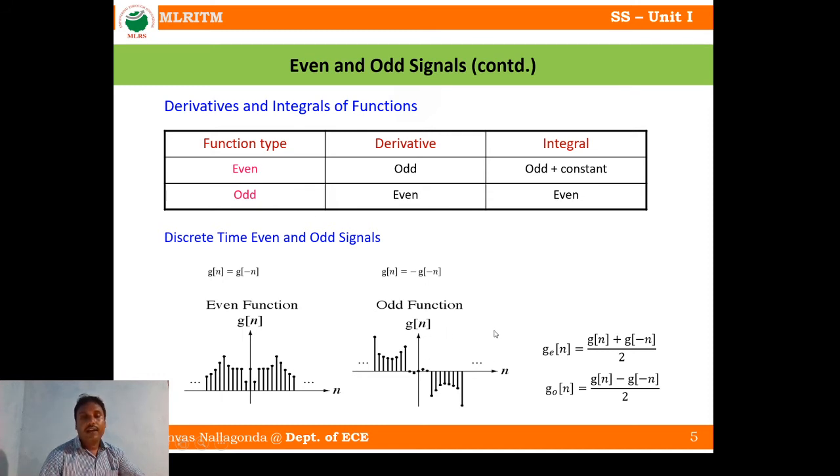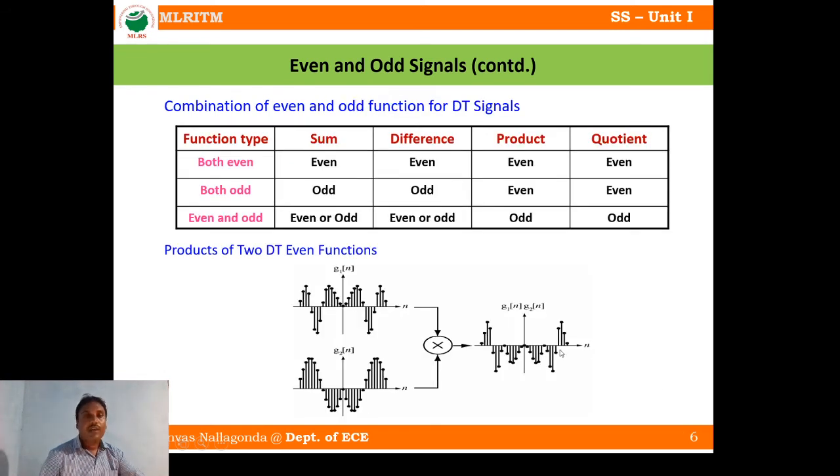Now again, as in continuous time, we have two parts in a signal, the even part and the odd part. In discrete time also, you have two parts. One is g of n plus g of minus n by 2, and the other is g of n minus g of minus n by 2, the even part and the odd part. Now, if you take combinations of even and odd functions for discrete, like in the continuous case where we have already seen a table, here for discrete time also we are seeing a table.